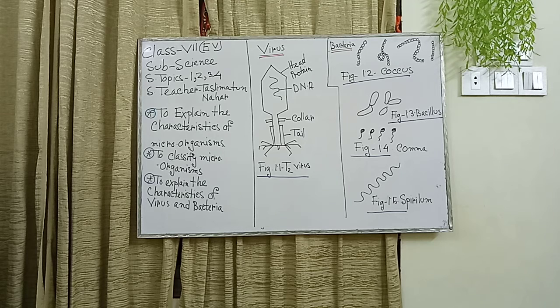If nucleic acid gets out of protein coating, they lose all properties of life. When the protein coating and nucleic acid are gathered in another organism, they regain the properties of life. That is, they do not show any properties of life without a living host or outside of a living host.